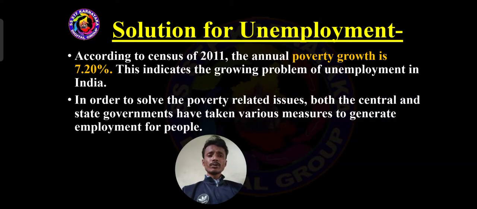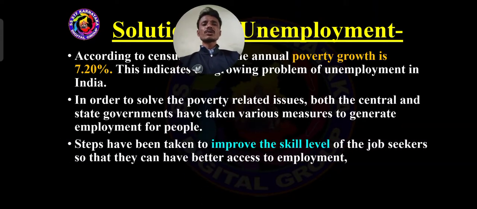When poverty becomes more, that leads to unemployment. If all people have employment opportunities, poverty automatically decreases. In order to solve such unemployment problems, our state government and central government have implemented a lot of measures, a lot of solutions.